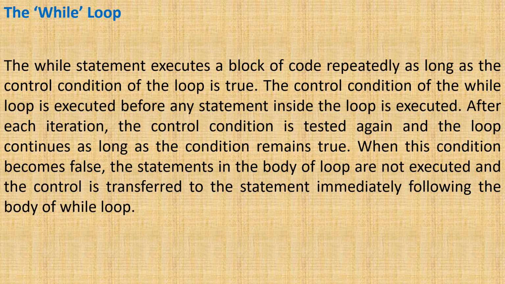The while statement executes a block of code repeatedly as long as the control condition of the loop is true. The control condition of the while loop is executed before any statement inside the loop is executed. After each iteration, the control condition is tested again and the loop continues as long as the condition remains true. Once this condition becomes false, the statements in the body of the loop are not executed and the control is transferred to the statement immediately following the body of the while loop.